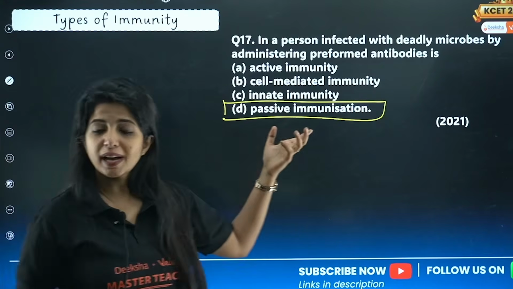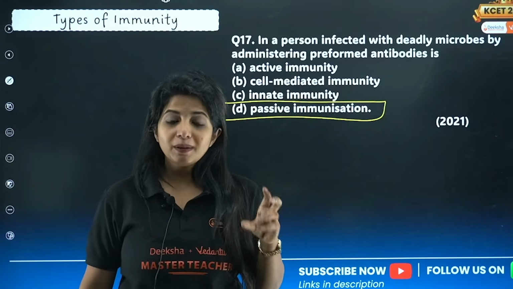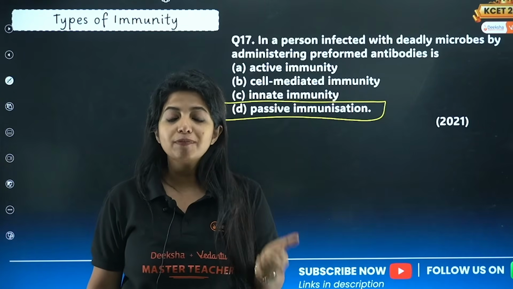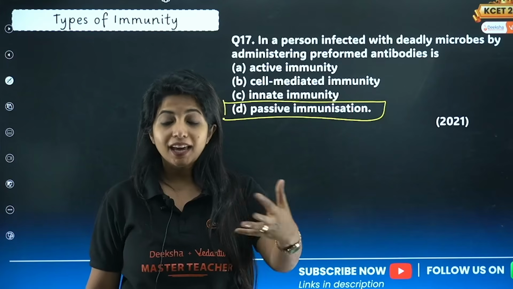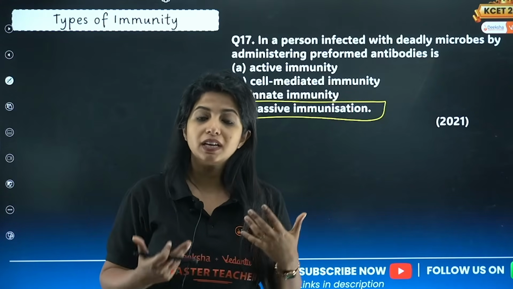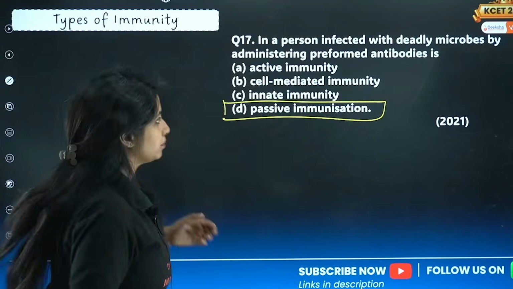Can you give examples of passive immunization? Think of the baby being born. The baby is given colostrum, the milk. The milk has preformed antibodies, IgA. A for Amma, you can remember like that. Preformed antibodies are given. So that is an example of passive immunization.